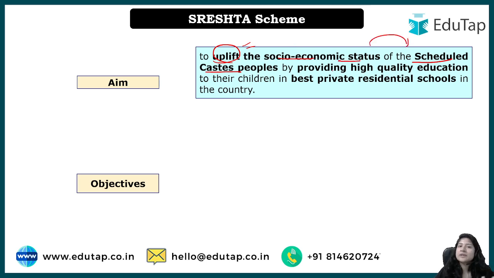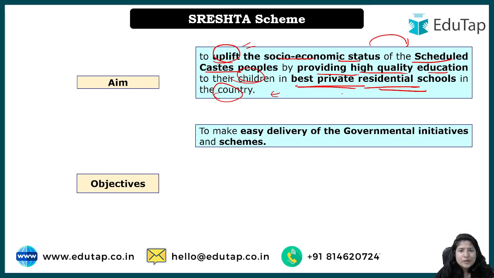the SC people in India, and how can we do so? By providing them good education, right? Because instead of just giving freebies, it is better to make anybody, not even a particular section, but anybody capable, so that they can grow on their own. So we have to uplift the socio-economic status by providing high quality education, which is given under this scheme, to the children in the best private residential schools. ठीक है, best private schools in the country, so that they can get the best education and their future can be very bright.